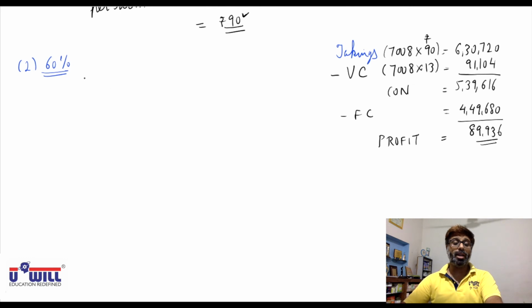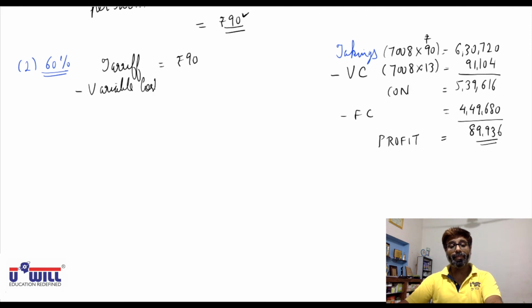Now, what is the shortcut method of doing it? Understand this. First of all, find the contribution. Takings, or tariff, is 90 rupees. From that, the variable cost is 13 rupees.